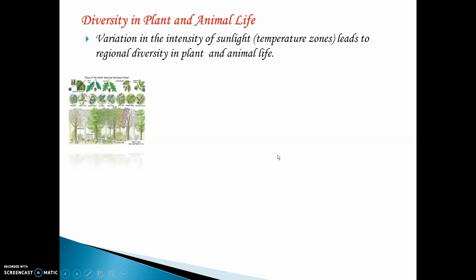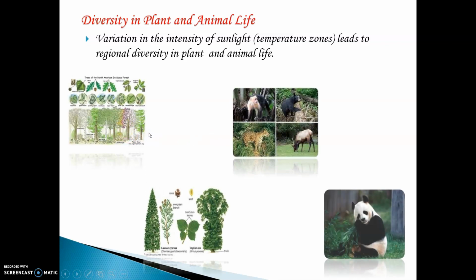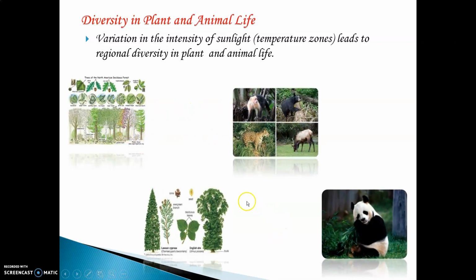So, you will understand that different types of plants and animals are found all over the world. You will never find a polar bear in India. Will you find one? No. Why? Because the temperature required for a polar bear is not there in India. It requires an extremely cold climate. Even all types of animals, trees, plants and fruits require different types of temperature, and they are grown only in those areas.